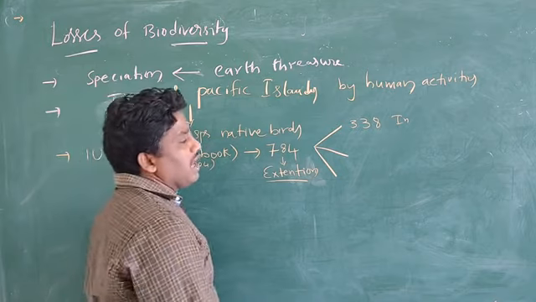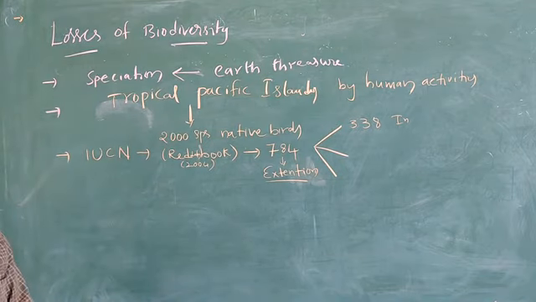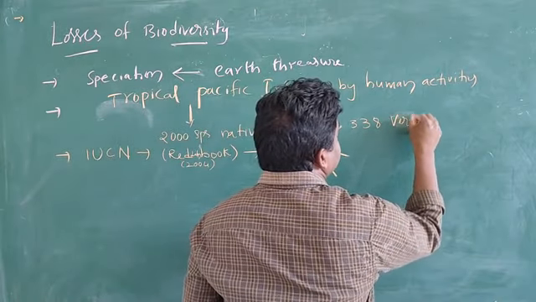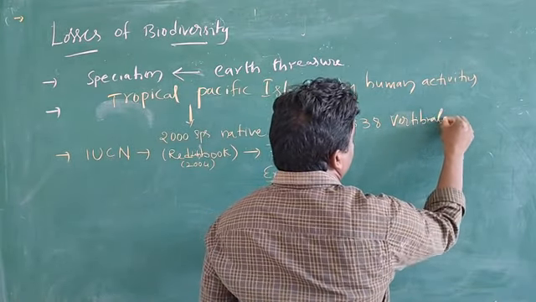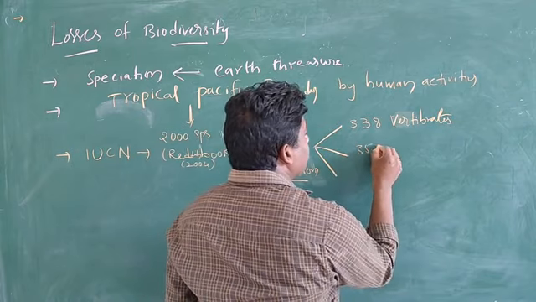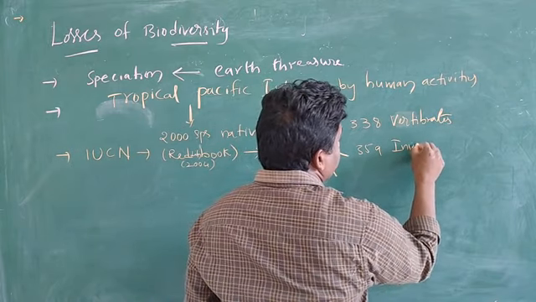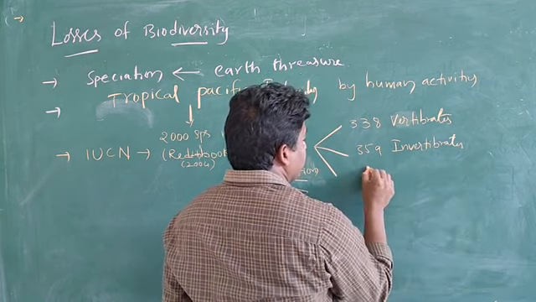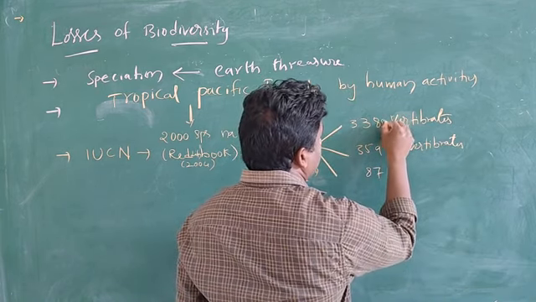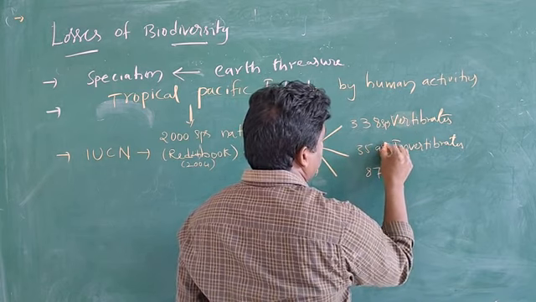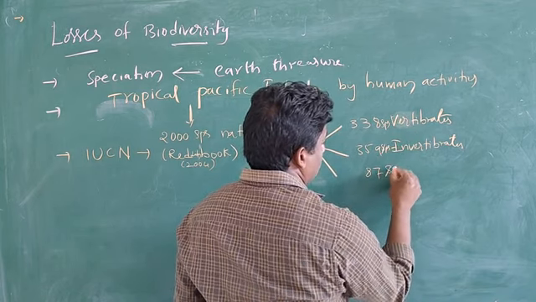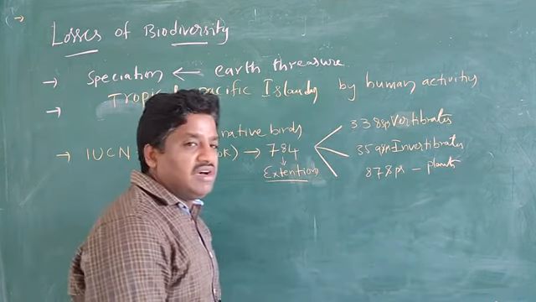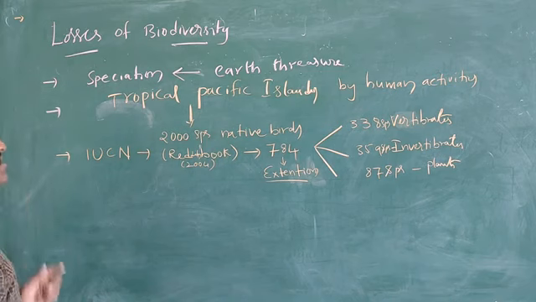Mainly how many species are here? Vertebrates and 359 species of invertebrates and 87 species of plants. 87 species of plants have disappeared.